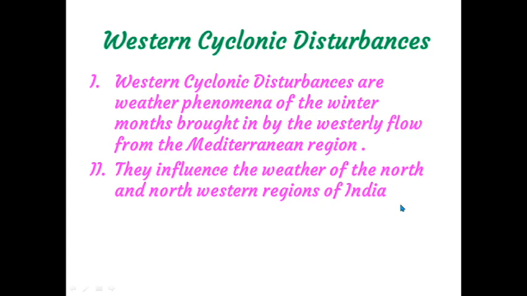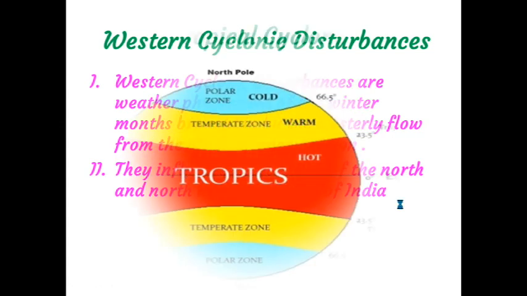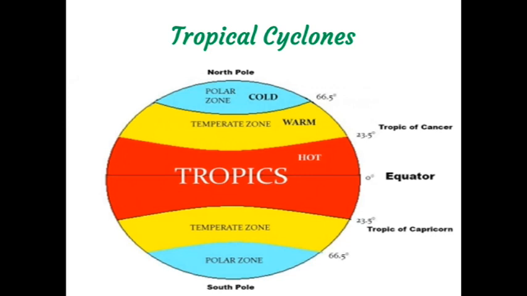And who brought that western cyclonic disturbance to our land? That is the westerly flows. That is why this wind also influences India's climate. Western cyclonic disturbances also. Then the next one is tropical cyclone. These two are different. Okay, children, first we discussed western cyclonic disturbances. Those disturbances emerge in the subtropical region. Now we are talking about tropical cyclones.